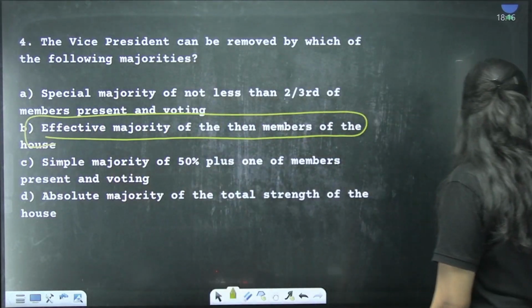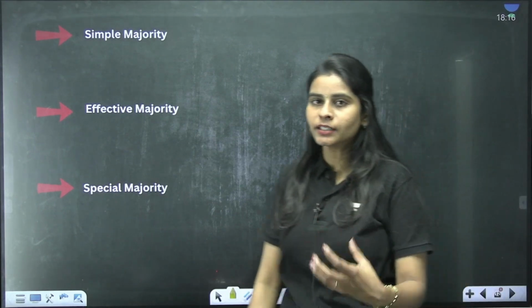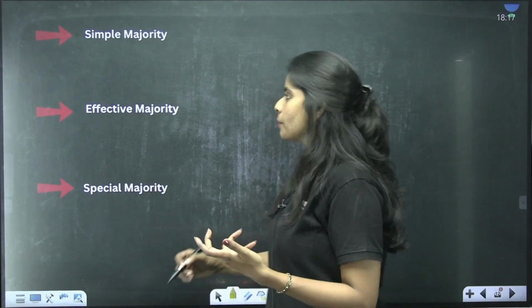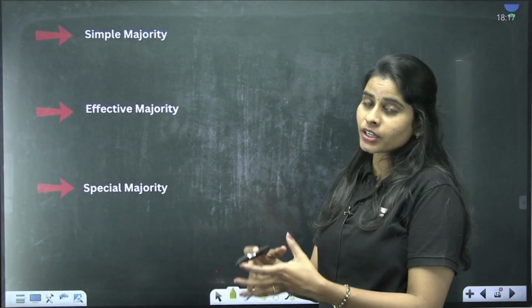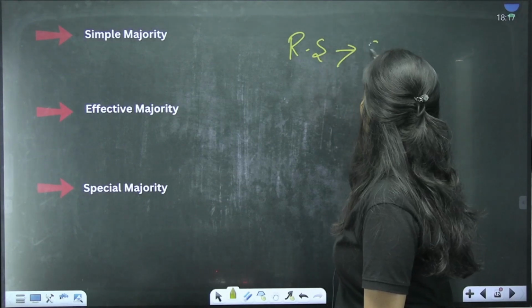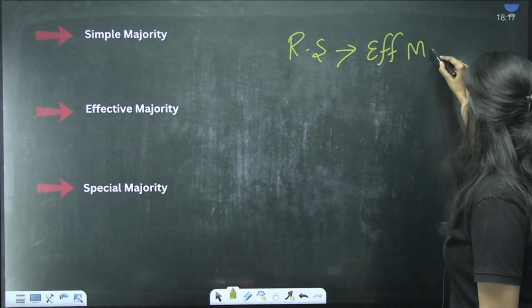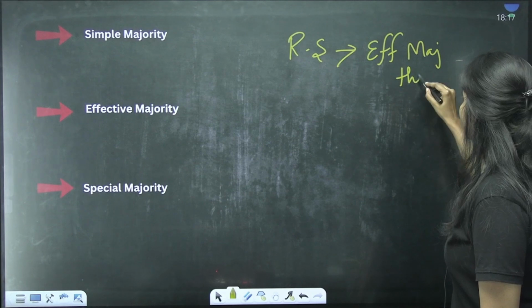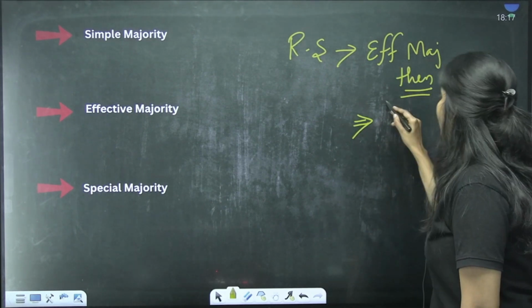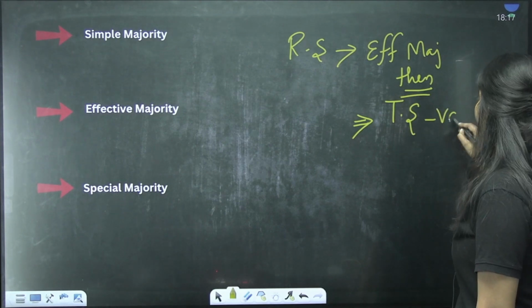So how is the Vice President removed? First, the Rajya Sabha should initiate the impeachment process by serving 14 days notice in prior, following which the Rajya Sabha should pass a resolution with effective majority. Effective majority of then members refers to what? Effective majority of then members refers to the total strength of the House minus vacancies.